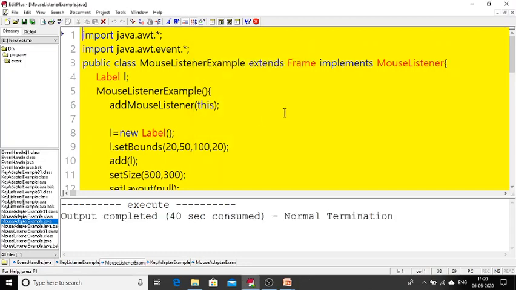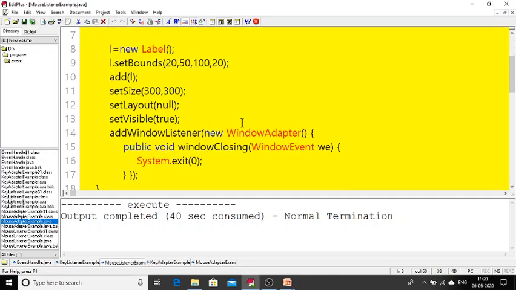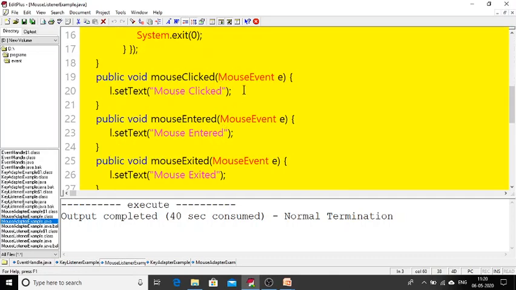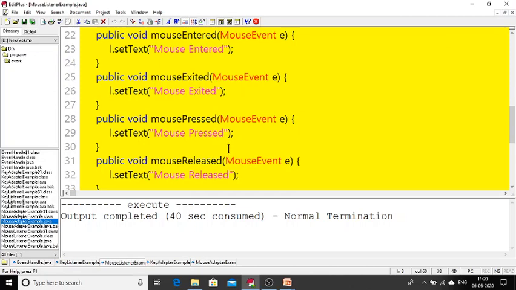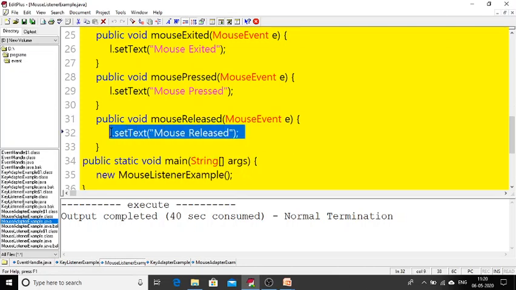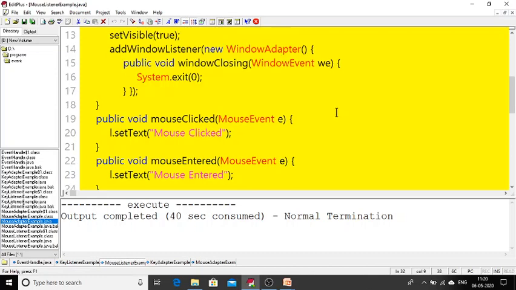So how did we make that? Here my class is implementing a listener called mouse listener, and for that we have four methods: mouse clicked, mouse entered, mouse exited for handling mouse exit, and mouse pressed. Whenever a specific action is going to happen, its respective method is going to be called. For that respective method, I have written some code. That code is going to be executed. So this is how we can handle the mouse events.